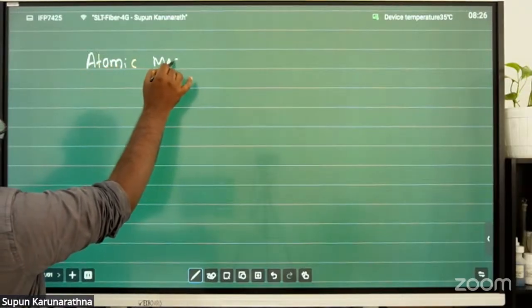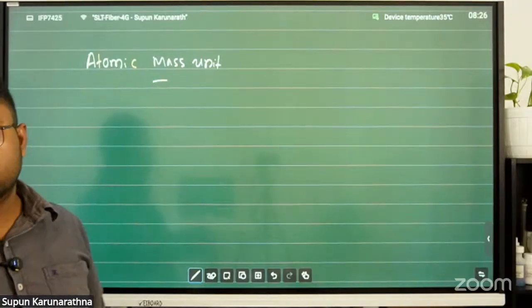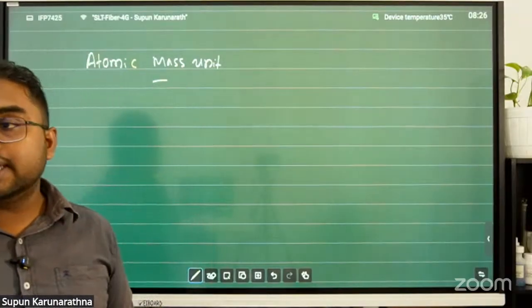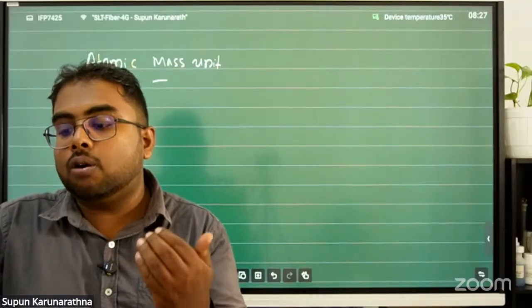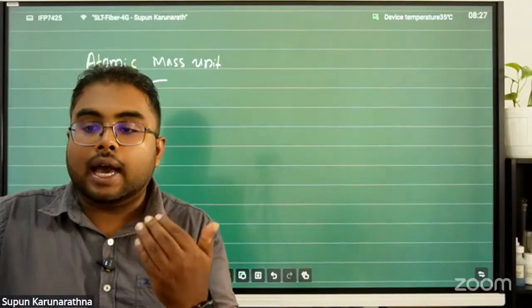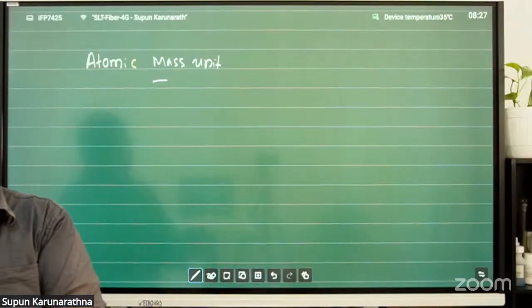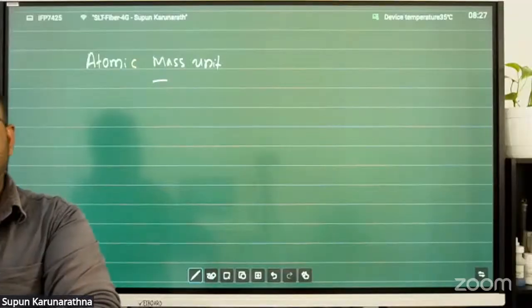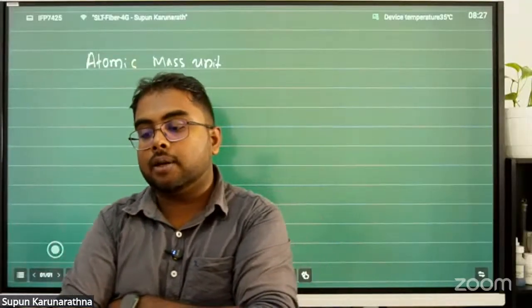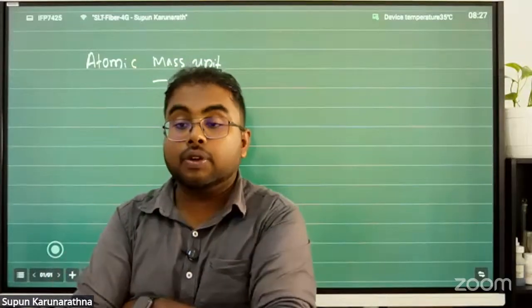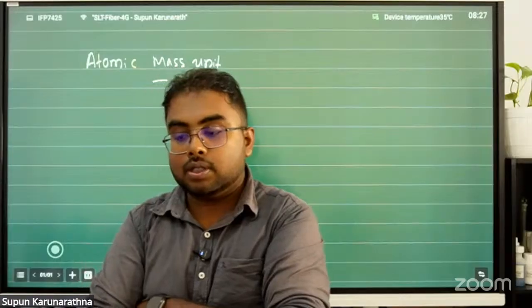We can say it is how many times an atom of a given element weighs as much as 1/12 of the C-12 isotope.